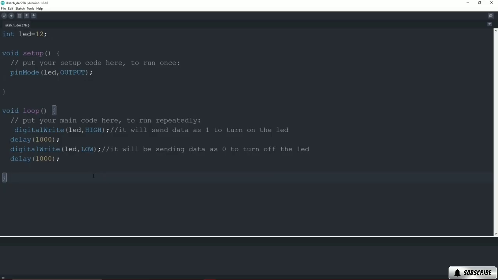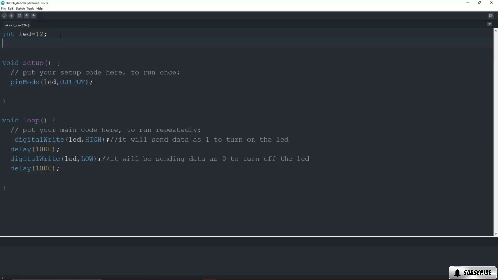First of all, we will be creating a character using which we are going to be taking the input from the user. So for that, we will come here where we have defined the LED pin 12. After that, in the new line, we will just type here char input. Basically using it, we are going to be taking the input from the user. We have named the variable as input and the data type of it is character, so we will be taking the input in the form of characters.